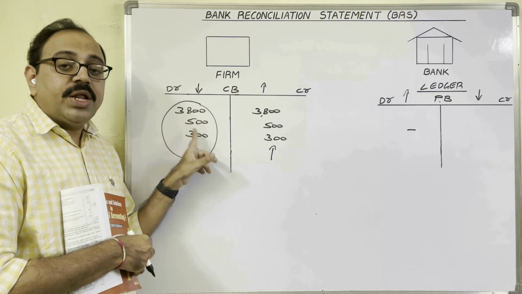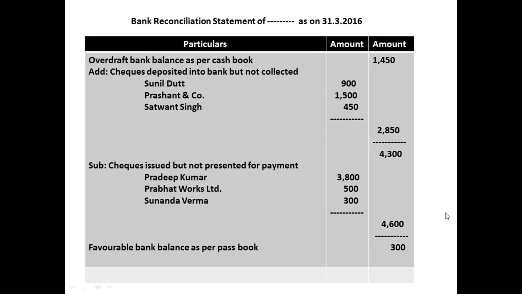Checks issued but not presented for payment. From this 4300, for checks issued but not presented for payment, we have to subtract. Pradeep Kumar check 3800, Prabhat Works Limited check amount 500, Sunanda Verma check amount 300. These three amounts write in inner column. These three amounts total 4,600 in outer column. Now finally, from 4,300, 4,600 we have to subtract. Then answer is 300. This is a negative value, minus value, because 4,300 is less than 4,600.